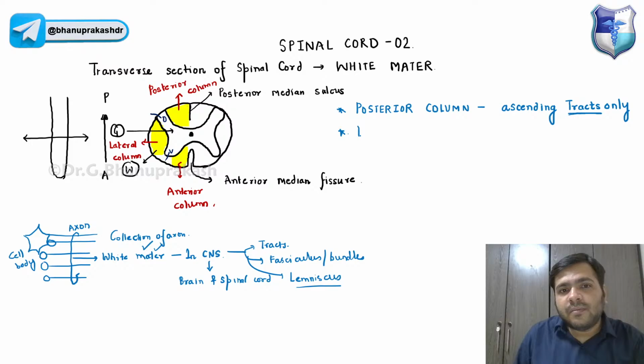Remember, the lateral column will be carrying both ascending and descending tracts.